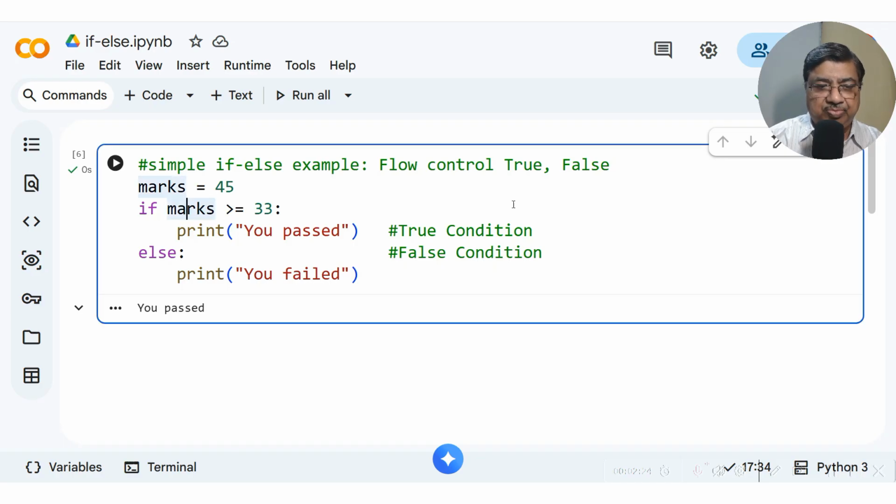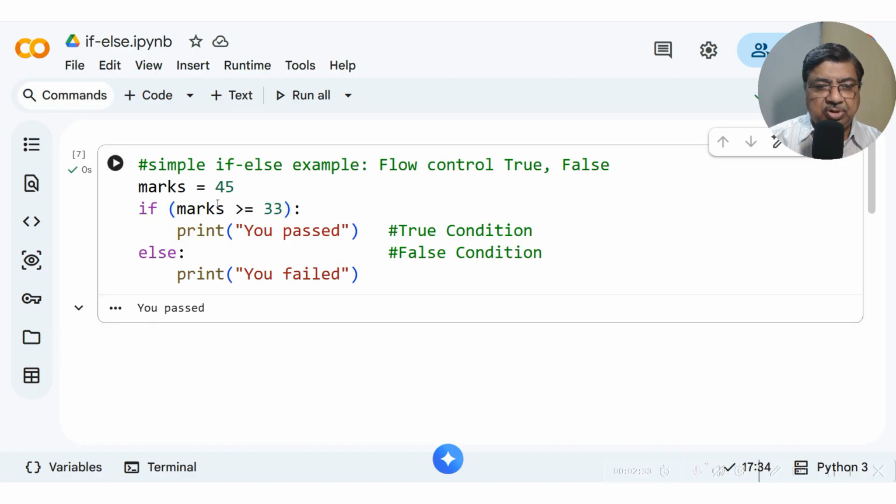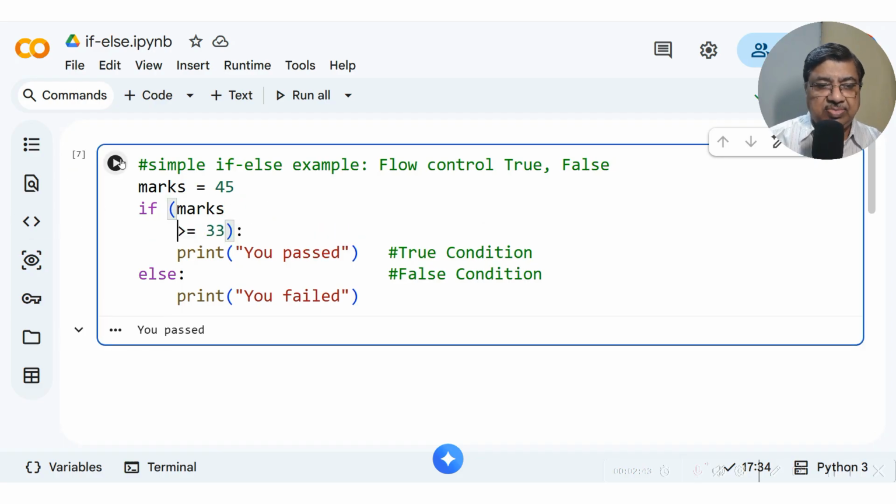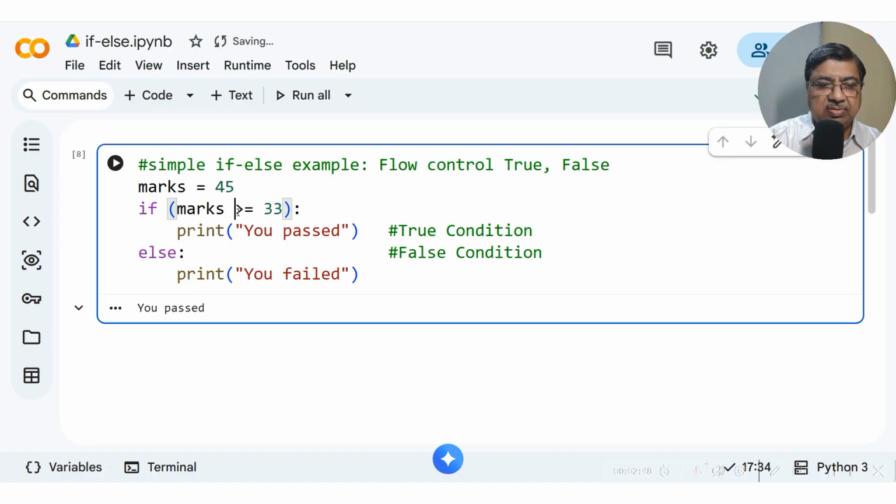Remember that in Python we do not need this kind of brackets, although these brackets can be given. Suppose we have a very long condition, then definitely such brackets are important to give. If the conditions are in multiple lines, then these brackets are essentially required. But in one single line, these brackets are not required in Python. The delimiter colon and the space after my if instruction are sufficient.